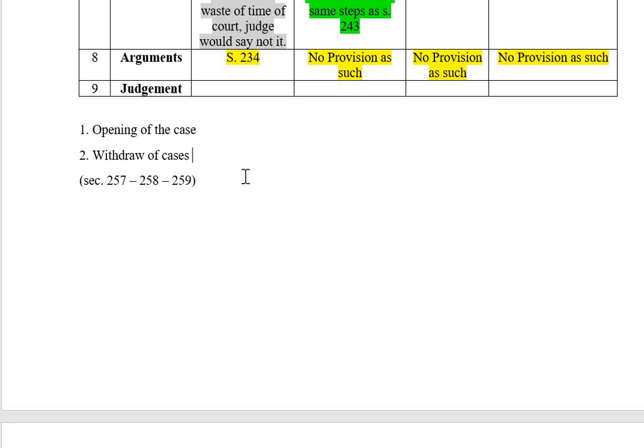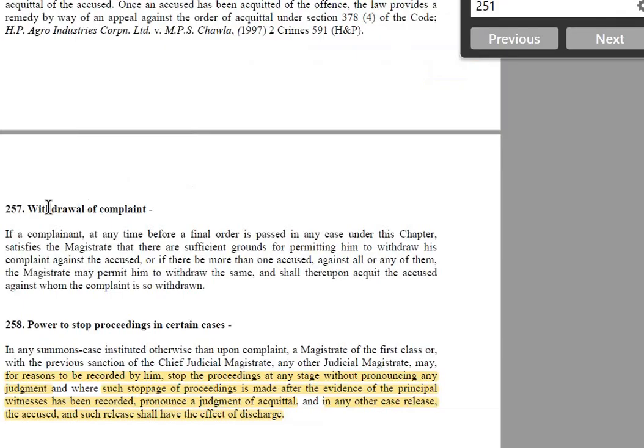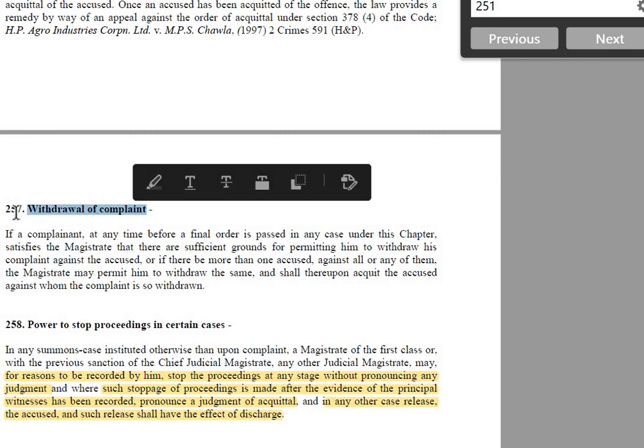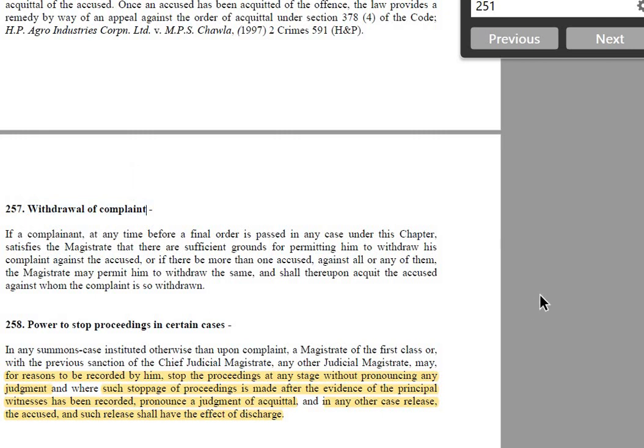Now, in order to have bail, the accused can get his pleader, his lawyer. And for the state, the public prosecutor under section 24 CrPC will proceed. Withdrawal of cases is also there. This is happening in 257. A specific provision is there, withdrawal of complaint, 257. This also you must remember.